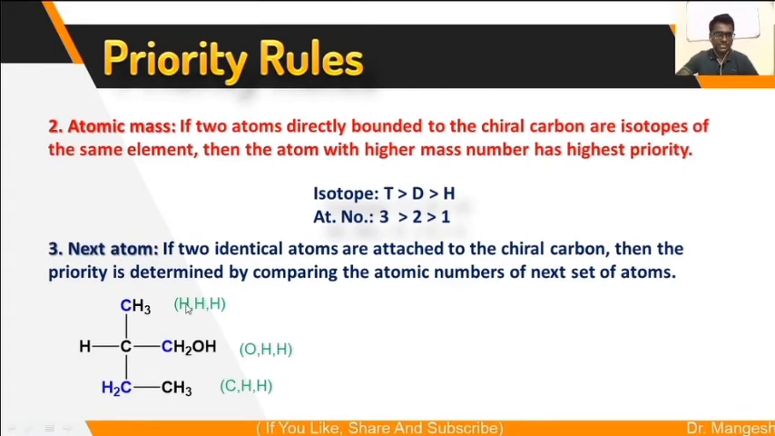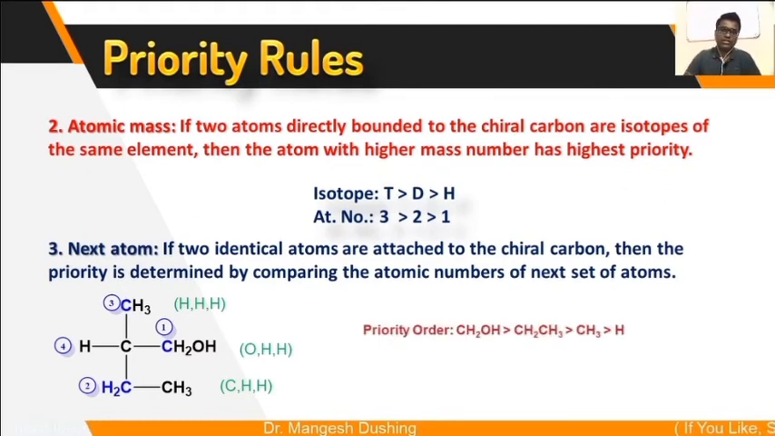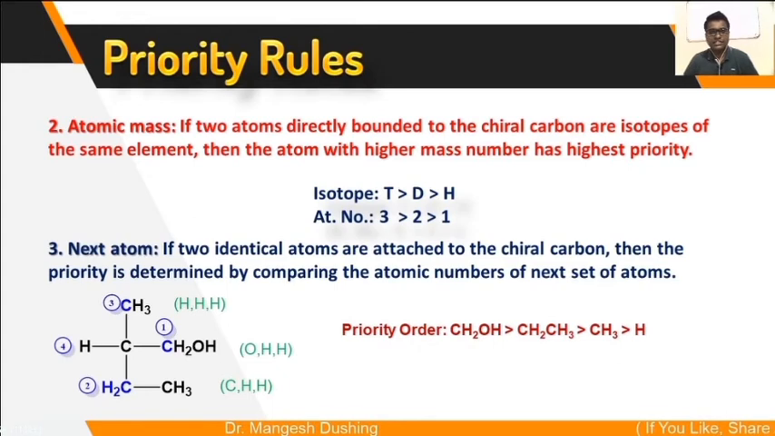Then you have to compare the first atom. The first atoms are hydrogen, oxygen and carbon. So whose atomic number is higher? Oxygen, 8, is higher than hydrogen, 1, and carbon, 6. So CH2OH will get the first priority. Then carbon, so CH2CH3 will get the second priority. Then CH3 third priority, and hydrogen, the least atomic number, will get the 4th priority. So the priority order you write like this: CH2OH more than CH2CH3, more than CH3, more than proton.